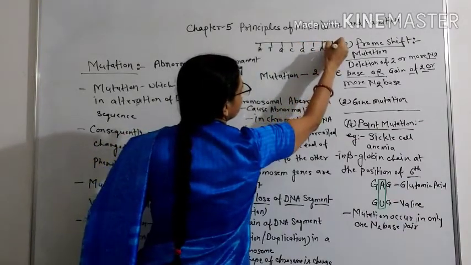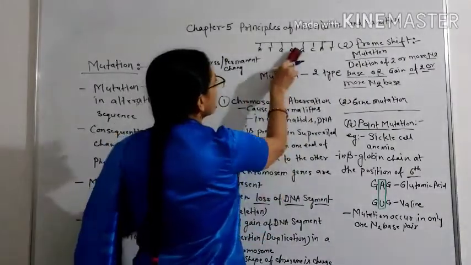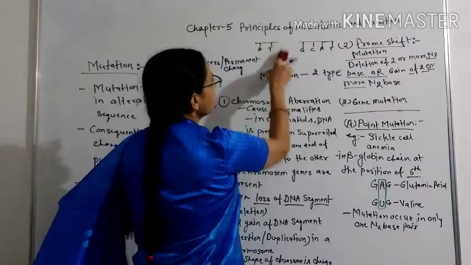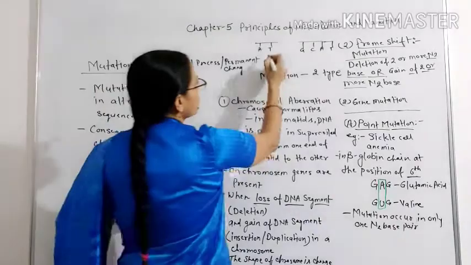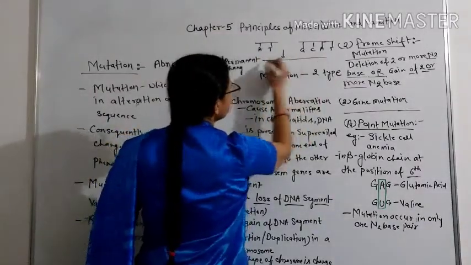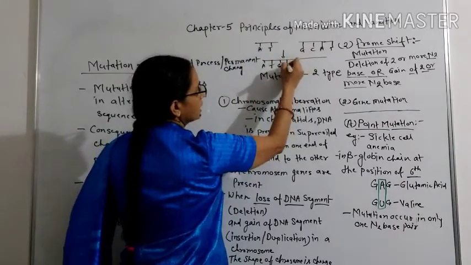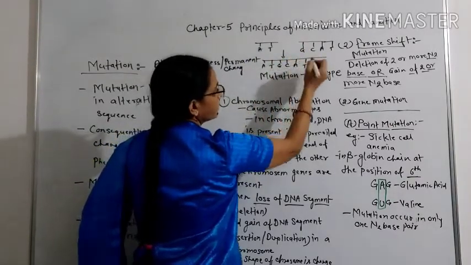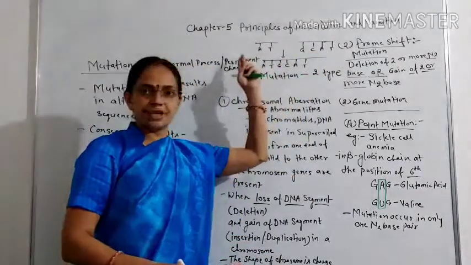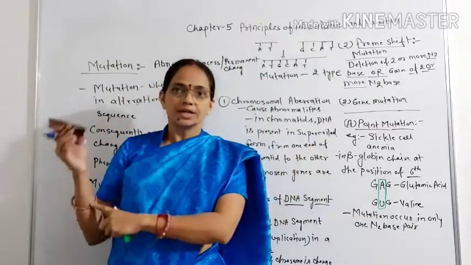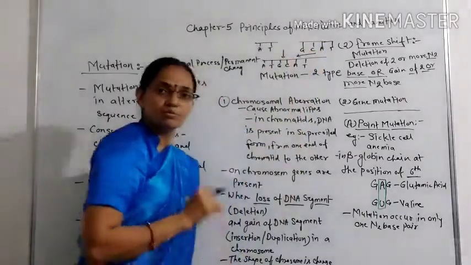Now if there is a loss of nitrogen bases, suppose the G and C nitrogen bases get deleted, the new DNA strand is like that: adenine, thymine, guanine, cytosine, adenine and thymine, and the next one. So now the frame is shifted towards the right side. So it is called frame shift mutation.